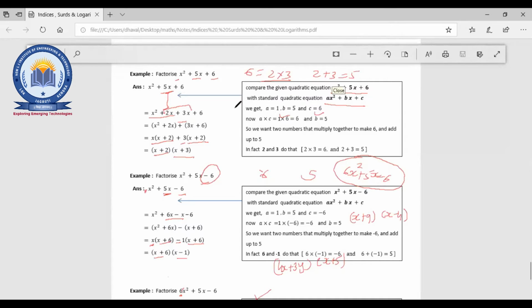Okay, fine. Can you just explain how you have solved it, Deepesh? A and C are 6 and minus 6. So your multiplication will be what? Minus 36, right? And you want addition what? 5. So how have you solved it? Ma'am, x square plus 9x minus 4x minus 6.